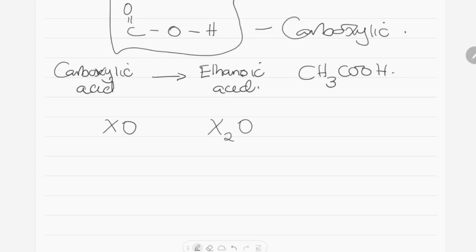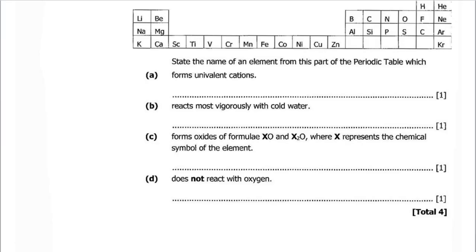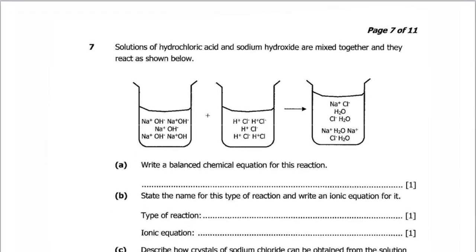Question 7. Solutions of hydrochloric acid and sodium hydroxide are mixed together and they react as shown below. So we have hydrochloric acid and sodium hydroxide. Hydrochloric acid is an acid, sodium hydroxide is a base, an alkali. A. Write a balanced chemical equation for the reaction.